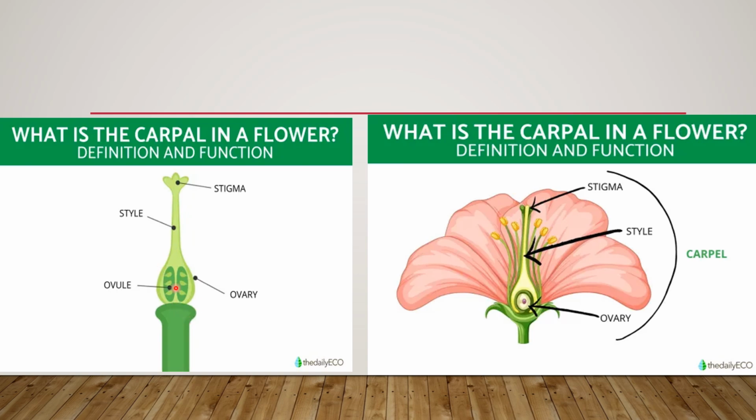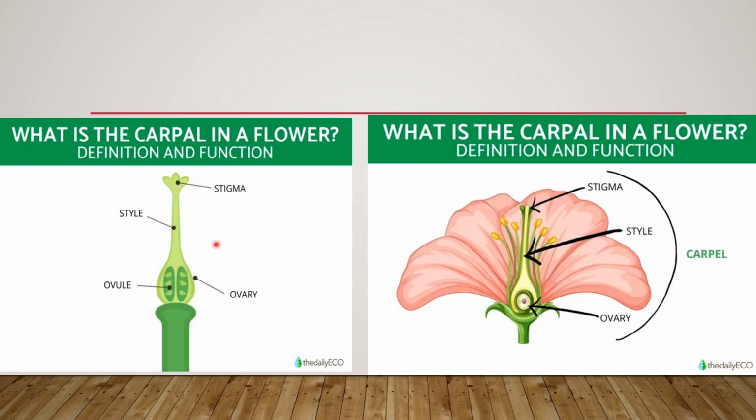These ovules, after fertilization, develop into seeds inside the fruits. And the ovary also develops into a fruit after fertilization.